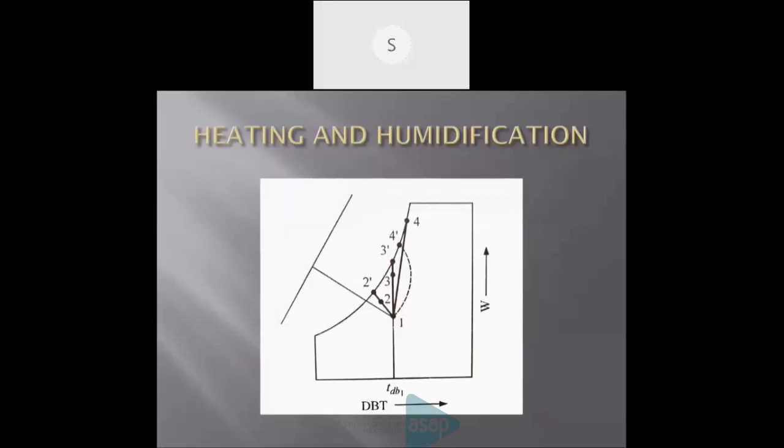The other points are not very important. Our aim is heating and humidification. Temperature is increasing and humidity is also increasing in this process. Next.